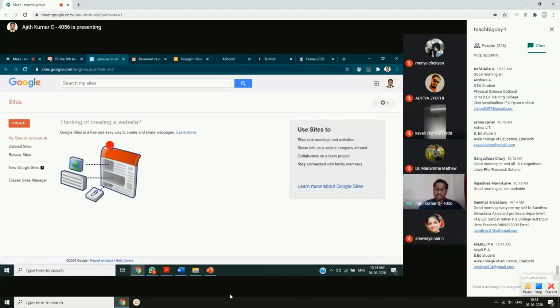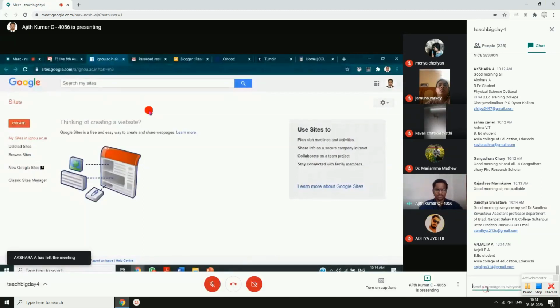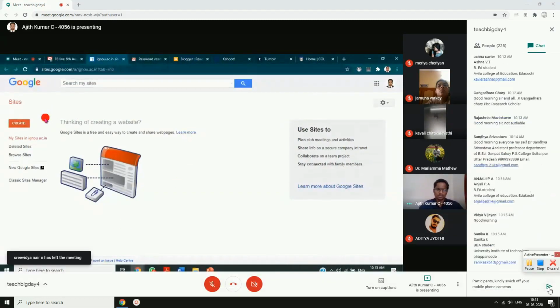So you can see this kind of interface when you click on Sites. Now you are going to develop a personal website for yourself, for which you don't have to pay anything. When we develop any website for our organization or for any company, they used to pay the website creators for managing the website and to get the domain name and all. In Google Sites, we don't have to pay anything. This is absolutely free.